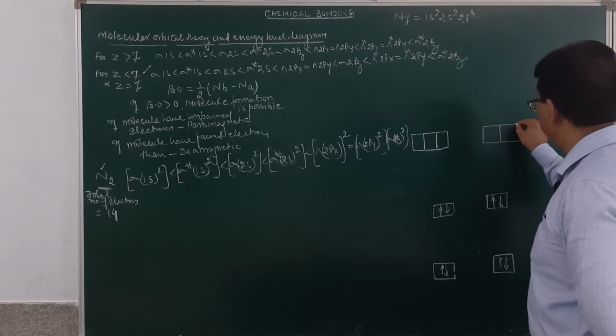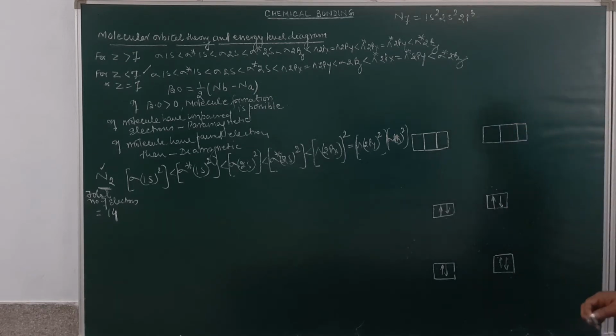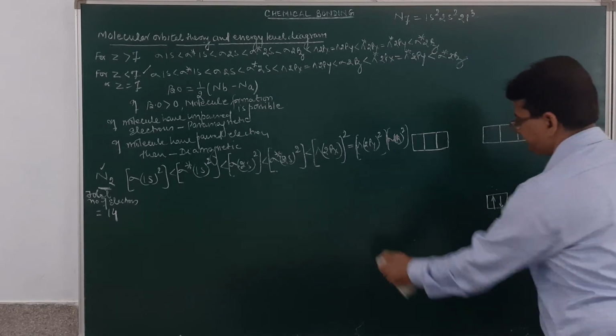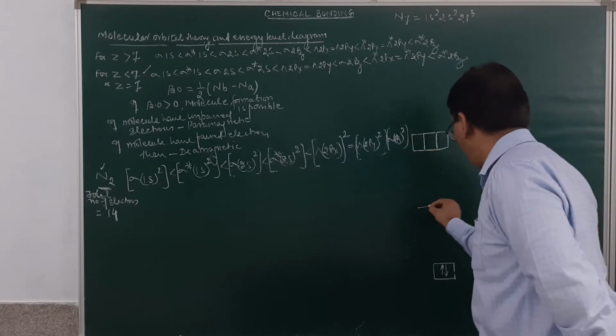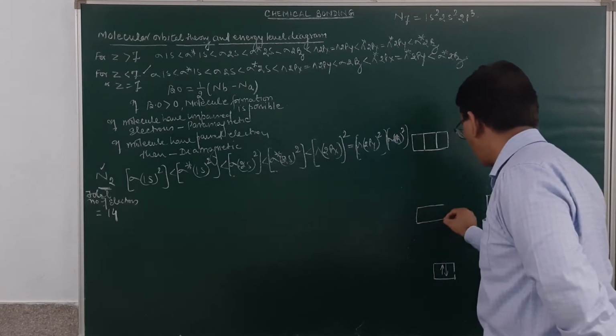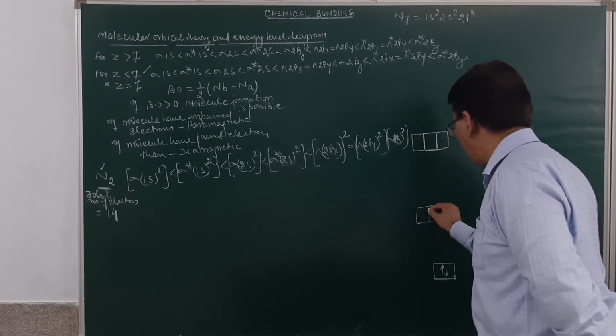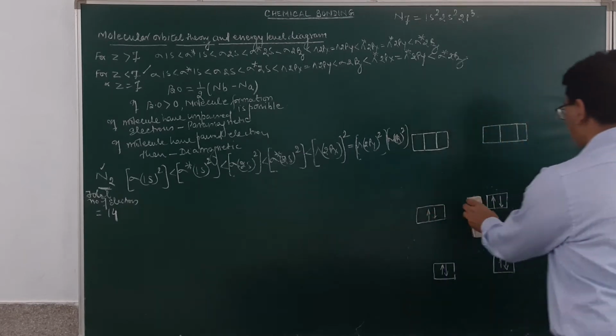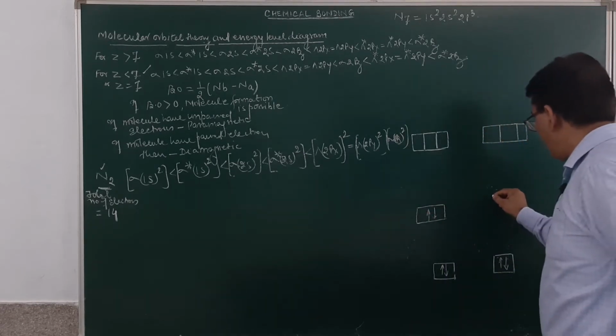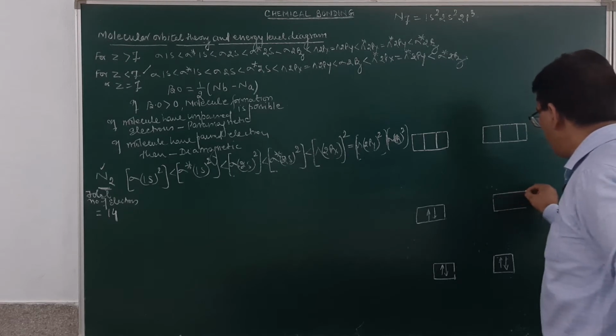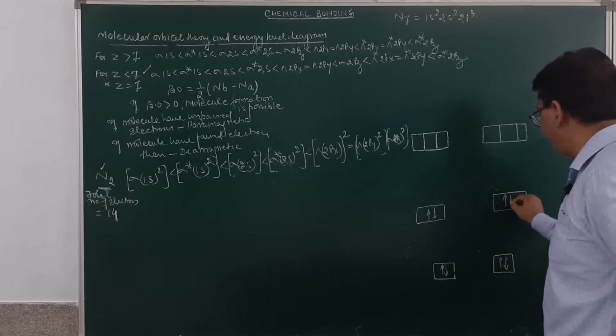This will be this way. Is it getting clear? Yes and no, student? You may see I have written the electronic configuration of this and arranged the atomic orbitals in increasing order of energy.